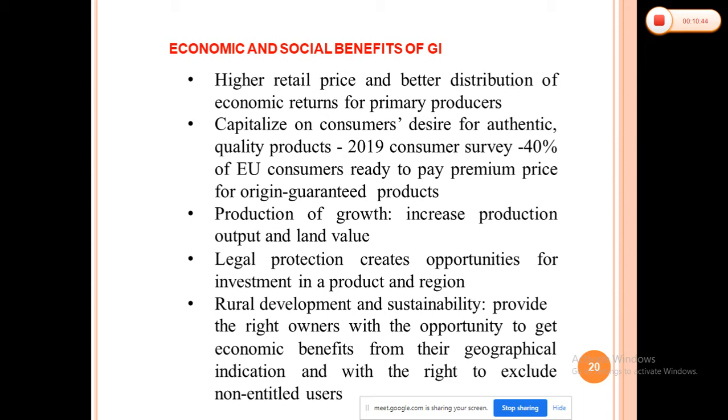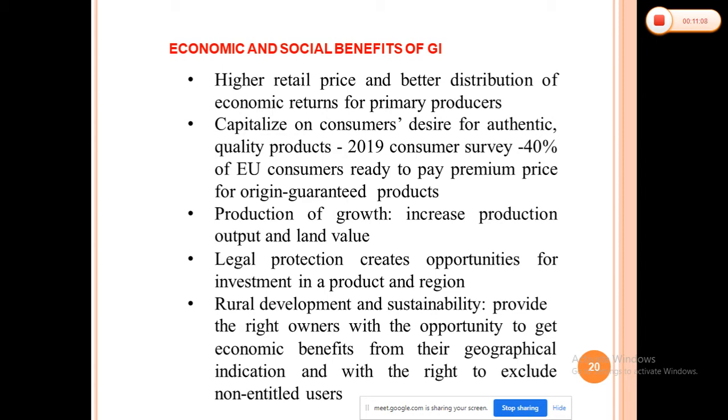Means no one can sell or take the benefits of that original product by selling or cultivating unless they are registered under the organizations. So under that organization they have to register. It also creates legal protection for the investment in the products and the region.